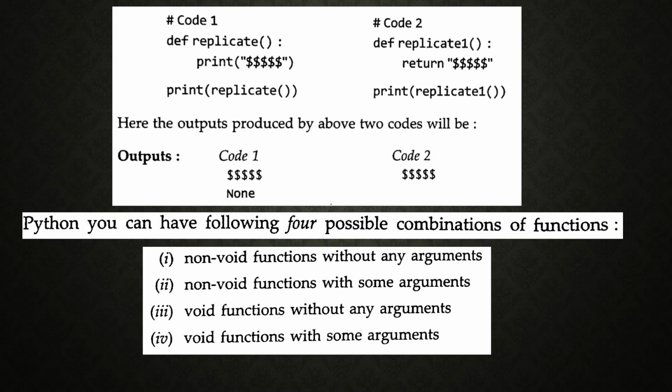That is, functions with return values without any arguments, functions with return values with arguments, and functions without return values without arguments, without return values with some arguments. So four types of functions.